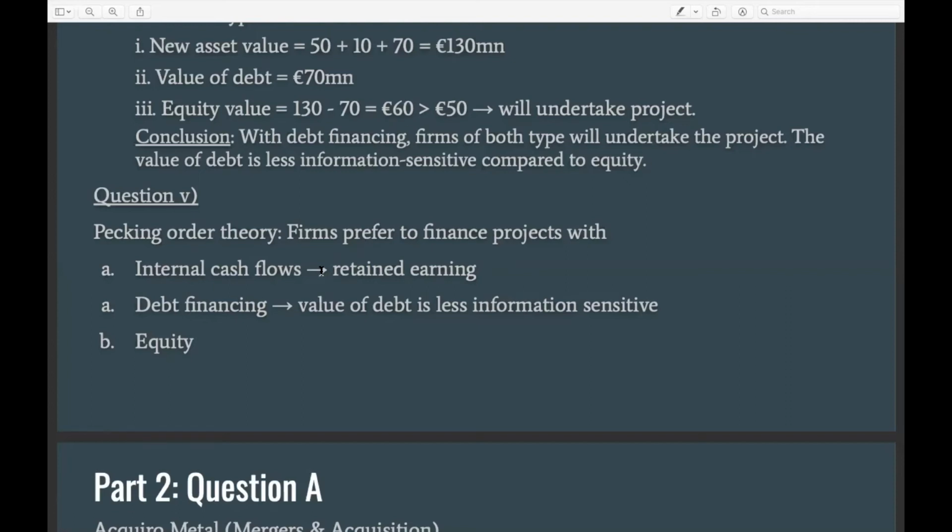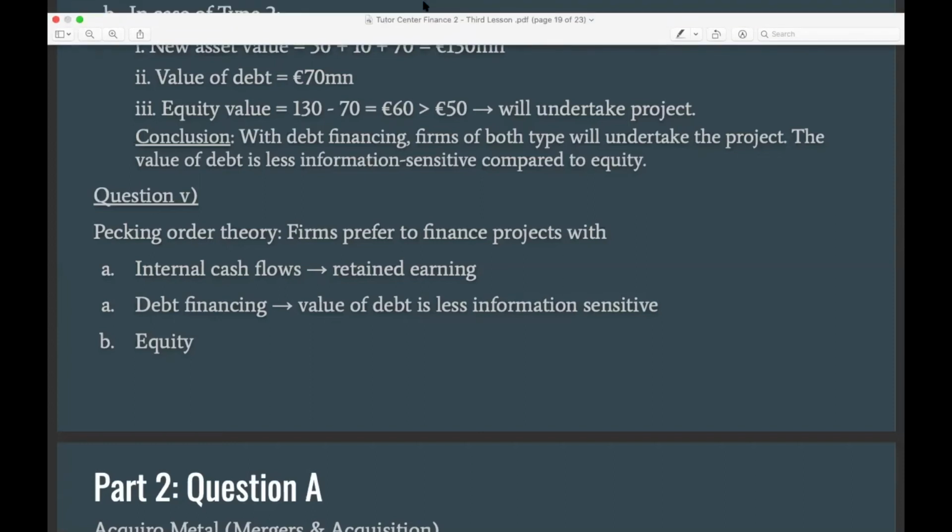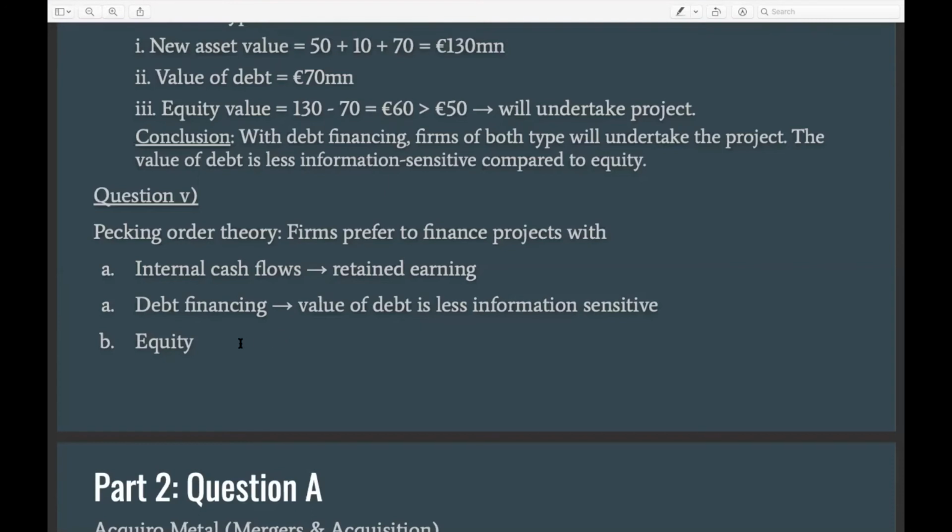And then eventually you have the signaling theory of equity. And this is why in most cases, when companies issue equity or announce that they are going to issue equity, their share price usually falls because investors immediately sense that the two other options are already not available. And that's not a good thing for the future of a company, sort of.